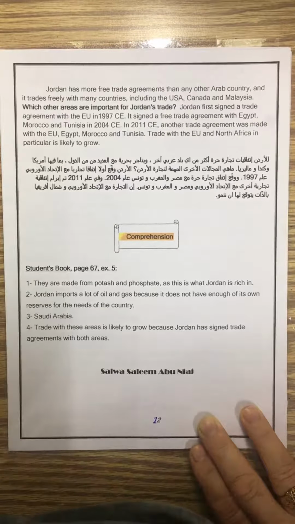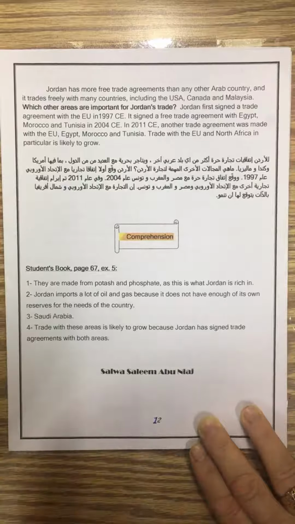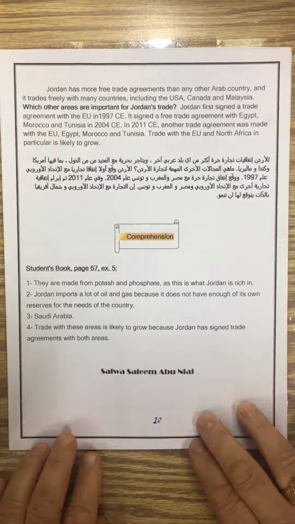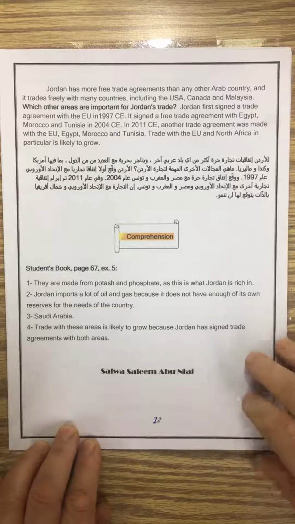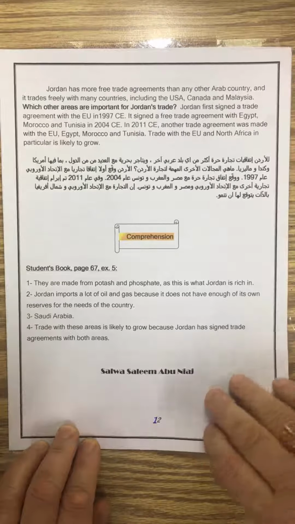Trade with the EU and North Africa in particular is likely to grow. أكثر تجارة عم تتطور أكثر شيء طبعا EU اللي هو اليوروبيان يونيون الاتحاد الأوروبي and North Africa وأفريقيا الشمالية طبعا like Tunisia, like it could be Libya, it could be Morocco, it could be Egypt, كل هدول في شمال أفريقيا. طب this is all for our text, but before we move to the questions on this paragraph, I would like